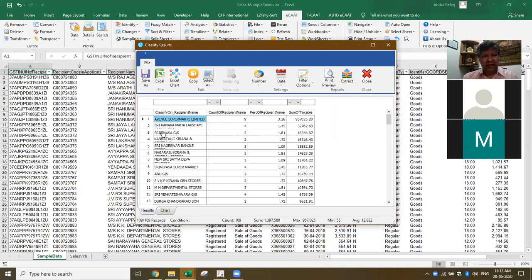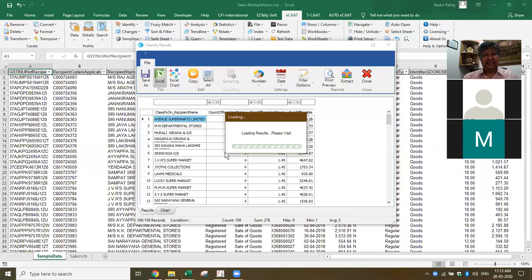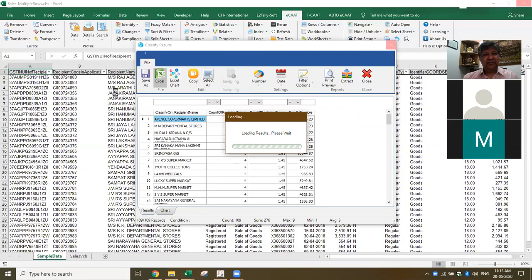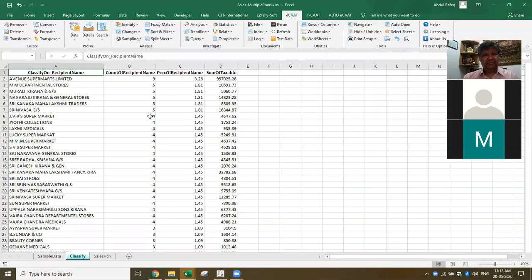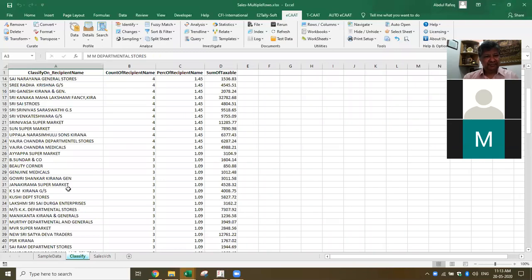In this case, I know this Avenue Supermarts has bought 9 times and the total value is 9,57,000 rupees. If I click this again, there's only one party who's bought for only 55. If I want to look at it based on the number, this is what I get. Now if I want to do the analysis, I can just take this data into Excel. I click on this and the data will be saved in Excel. I can do this for any type of data which has character fields, for example, name.